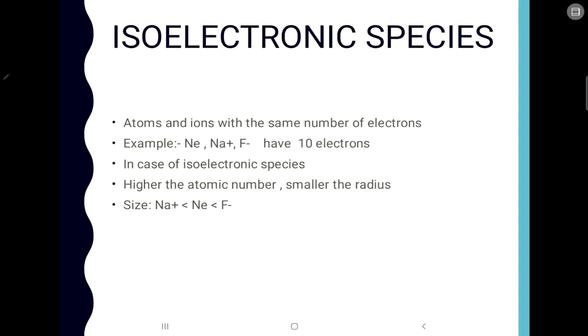Also, remember one thing, that in the previous slide I had told you about the size of anion. This is a positively charged ion, so this is cation. This is a normal atom, you can say. And then comes fluorine anion. In the previous one also I said that anion size is greater than the normal atom, and that is greater than cation size. In the previous page itself I had told you this.